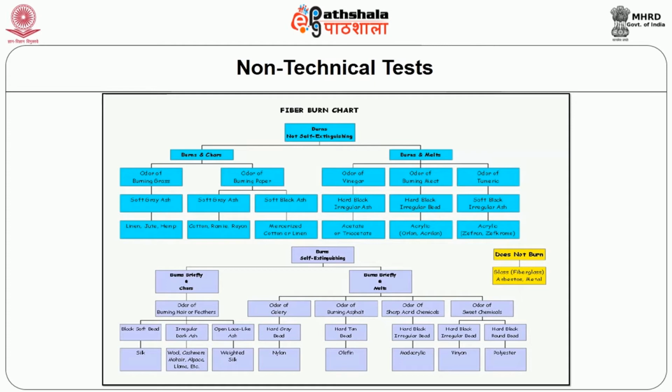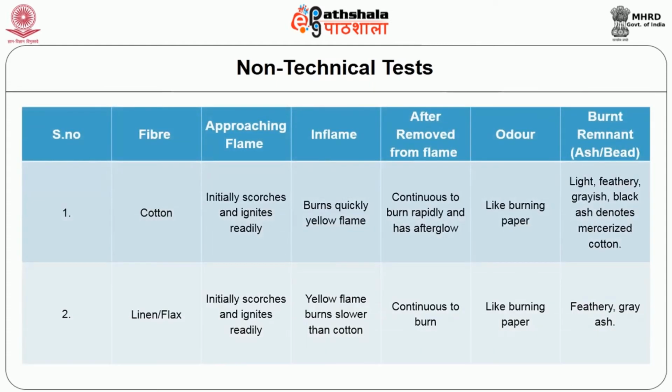We will see the various three stages and two different observations through odor and burning remnants. Under the burning test, we will see the three stages of burning and two outcomes. One is odor, another is burnt remnant like ash and bead. First is the cotton fiber.